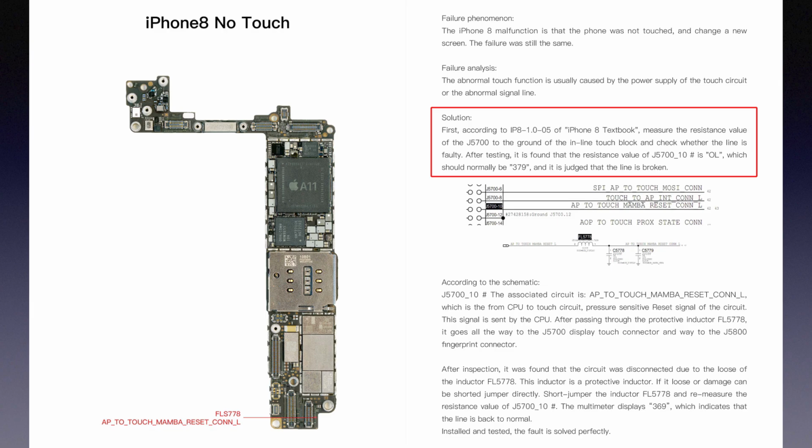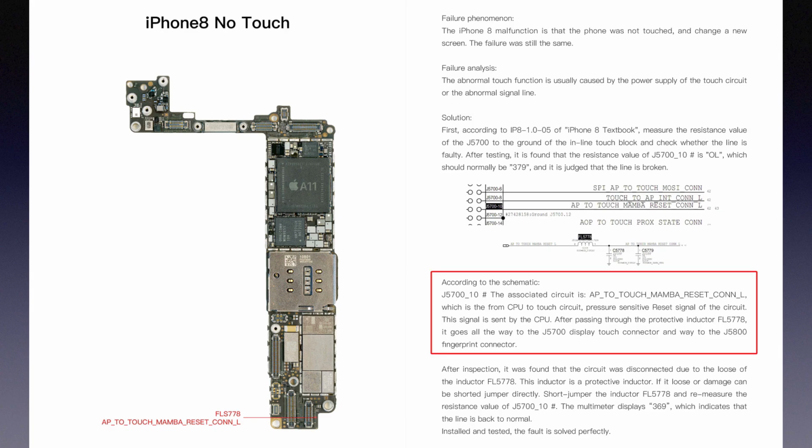After testing, it is found that the resistance value of J5700 pin 10 is OL, which should normally be 379, and it is judged that the line is broken. According to the drawing, J5700 pin 10, the associated circuit is AP to touch reset CONN-L, which is the pressure sensitive reset signal of the touch circuit from the CPU.